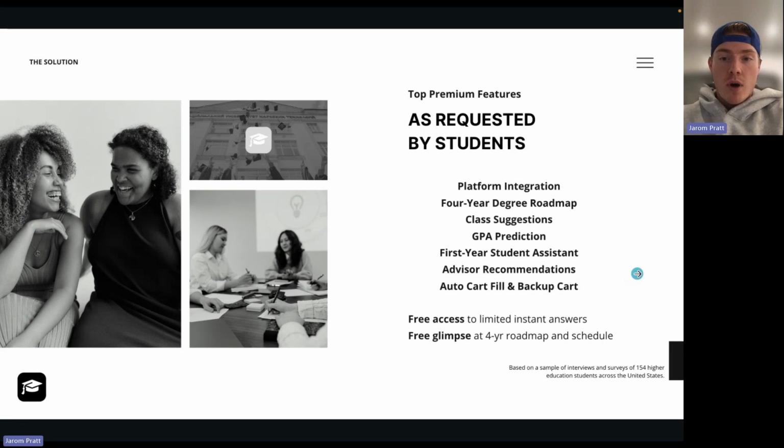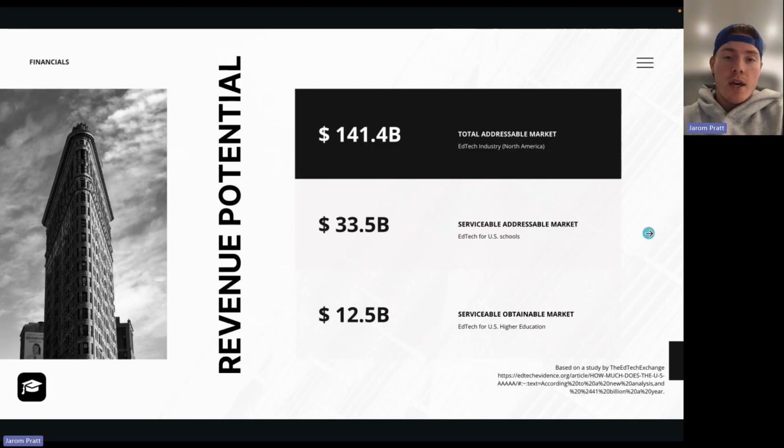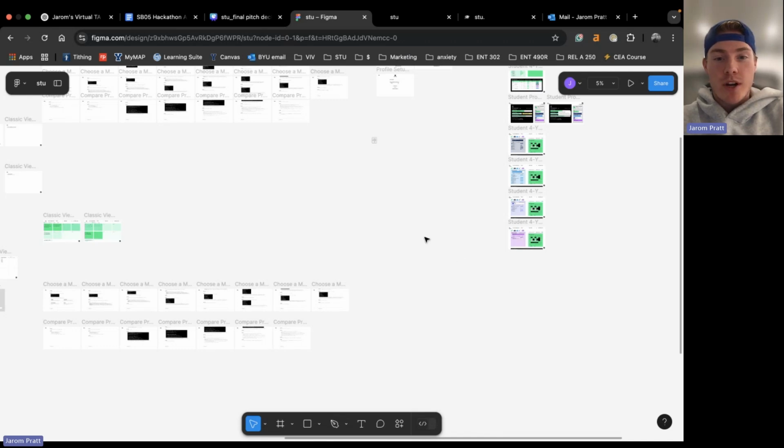So we developed Stu. We want to integrate directly with schools, create four-year degree roadmaps, suggest classes, and be able to integrate, automate, and empower both schools and students. The edtech market is ginormous, and it just keeps growing. So this is what I've been working on for the past year and a half.